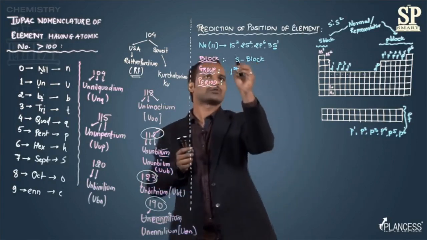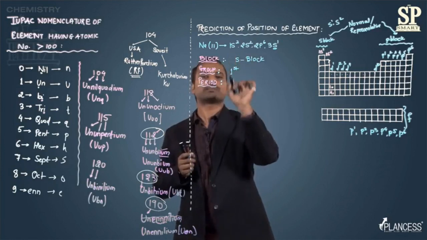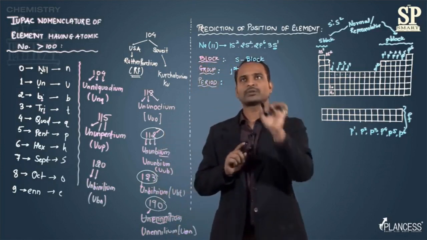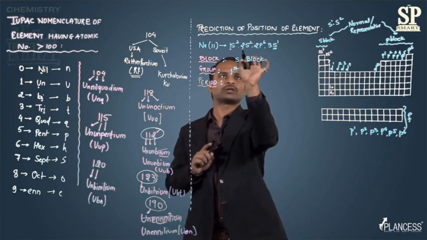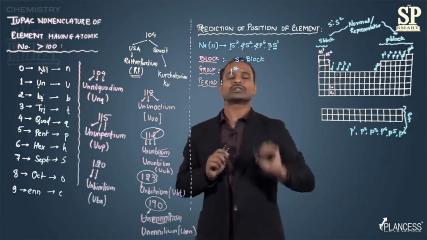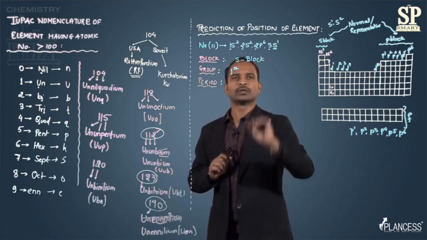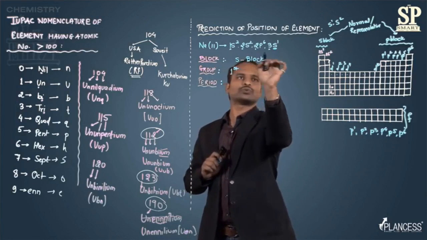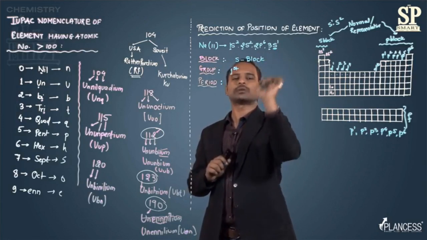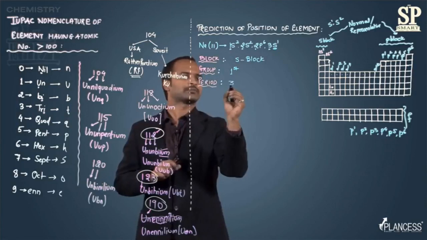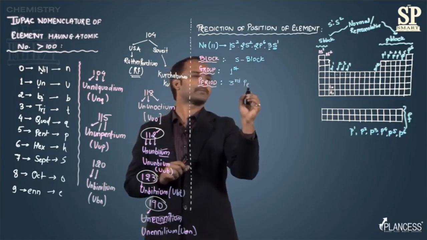The outermost shell is represented by the principal quantum number, that is, these numbers 1, 2, 3. So you just take the highest principal quantum number. Here the principal quantum numbers are 1, 2, 3, so the highest principal quantum number is 3. So the period is 3, that is, it is going to be the third period.